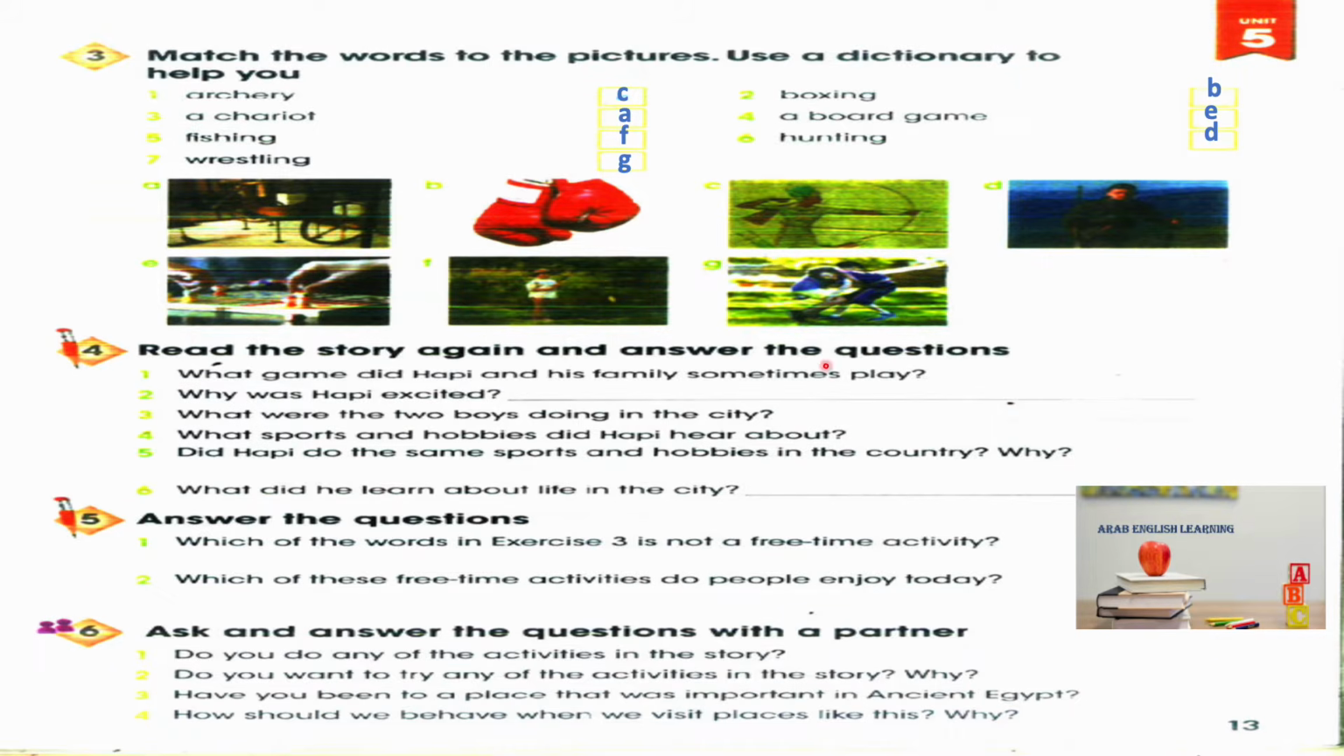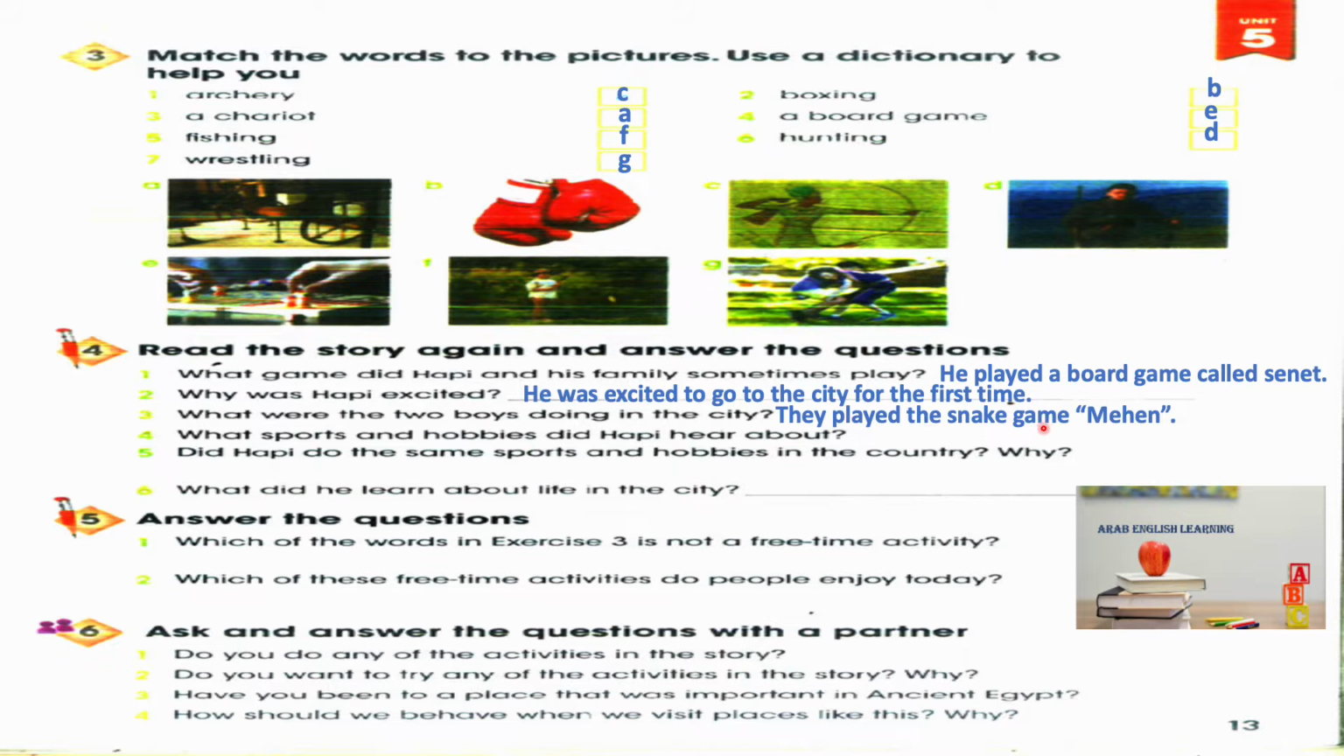Exercise 4. Read the story again and answer the questions. 1. What game did Habi and his family sometimes play? They played a board game called Senet. 2. Why was Habi excited? He was excited to go to the city for the first time. 3. What were the boys doing in the city? They played the snake game Mehen. 4. What sports and hobbies did Habi hear about? He heard about boxing, hunting, wrestling, archery, and chariot race.